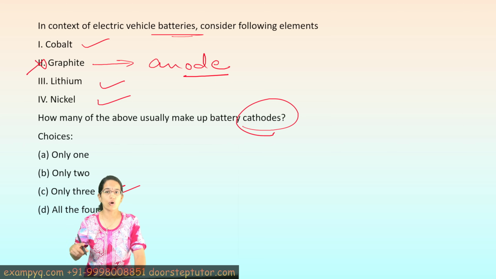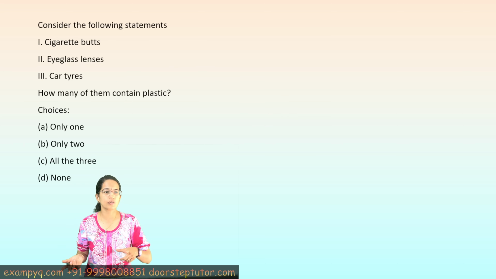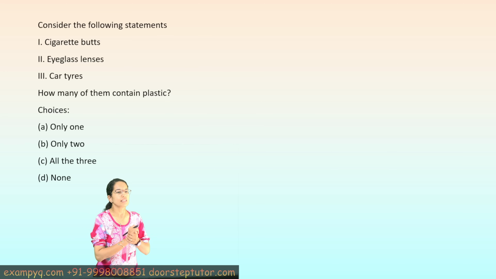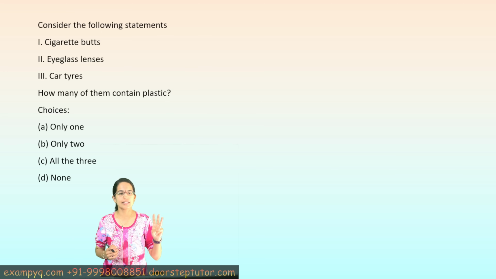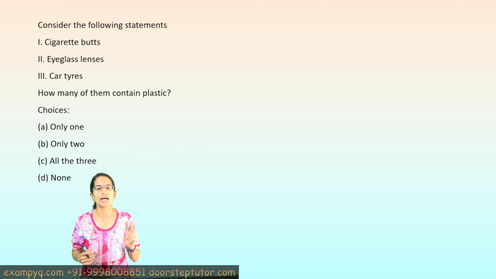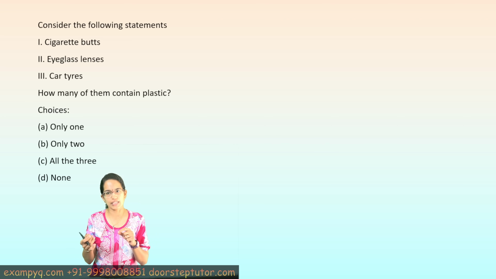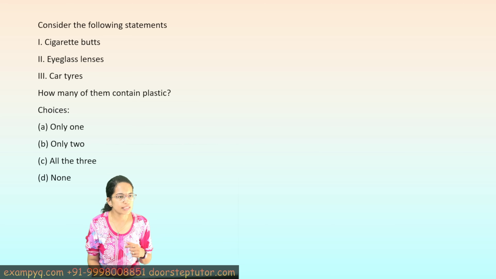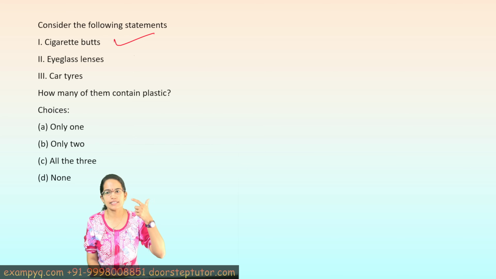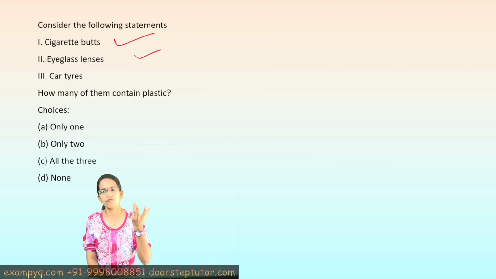Now this is a very basic question from science. Even if you have gone through the NCERTs carefully, you would be able to answer it. Now there are 3 things given, and it is asked in which of these plastic is commonly used. So cigarette filters are made up of cellulose acetate. Cellulose acetate is what? It is a plastic. So this is correct. Eyeglass lenses. Now these lenses are made of a series of plastics. It could be polycarbonate, it could be CR39. So again, plastic is used in some form.